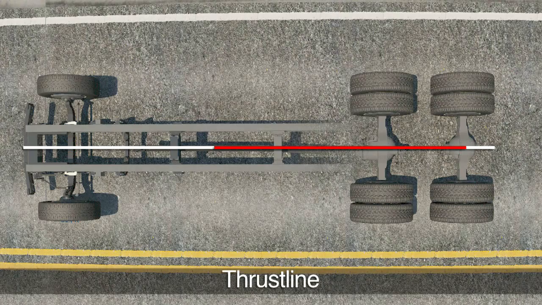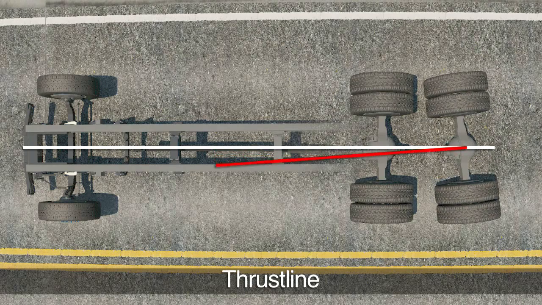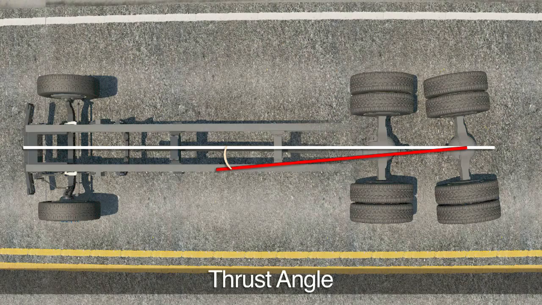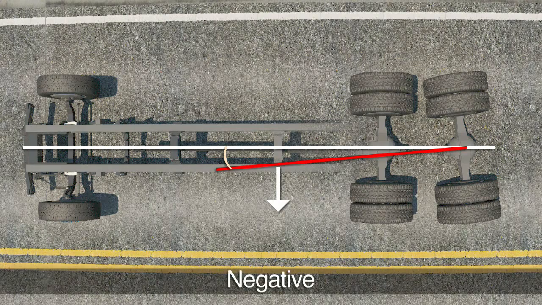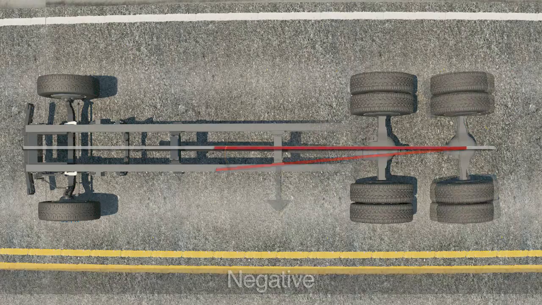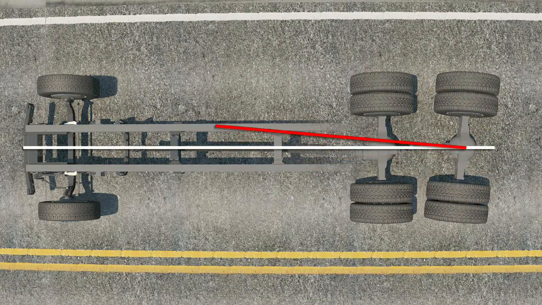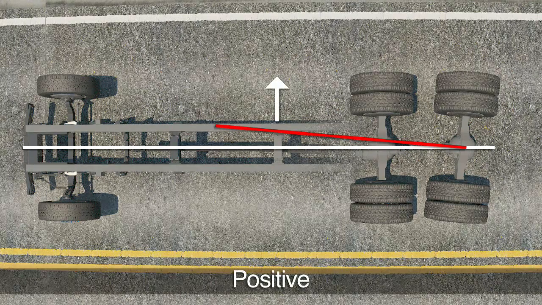Thrust line, the bisector of the toe in the axle, is basically the direction the wheels on that axle are pointed. Thrust angle is the angle formed by the thrust line and geometric center line. If the axle is pointed to the left, thrust line is considered negative. If the axle is pointed to the right, thrust line is considered positive.